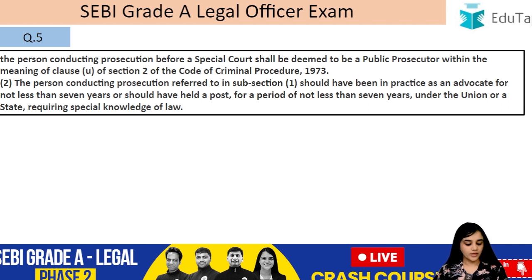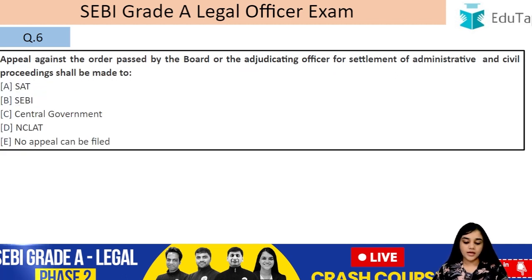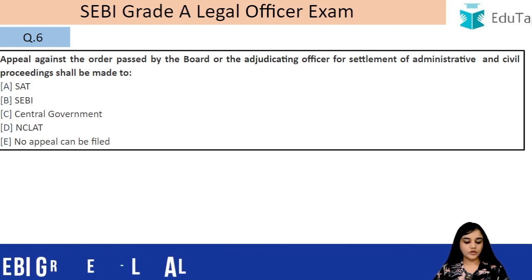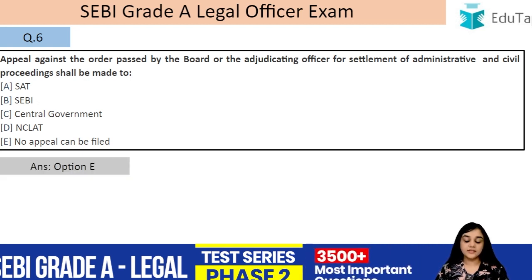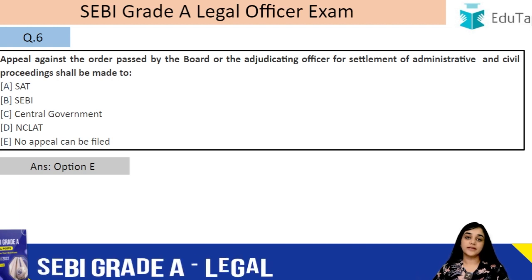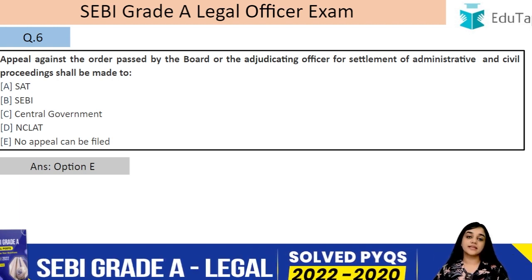Question number 6. Appeal against the order passed by the board or the adjudicating officer for the settlement of administrative and civil proceedings shall be made to. So, the answer is E, that no such appeal can lie. When an order of settlement in civil or administrative proceedings has been passed, in that case no appeal can lie.